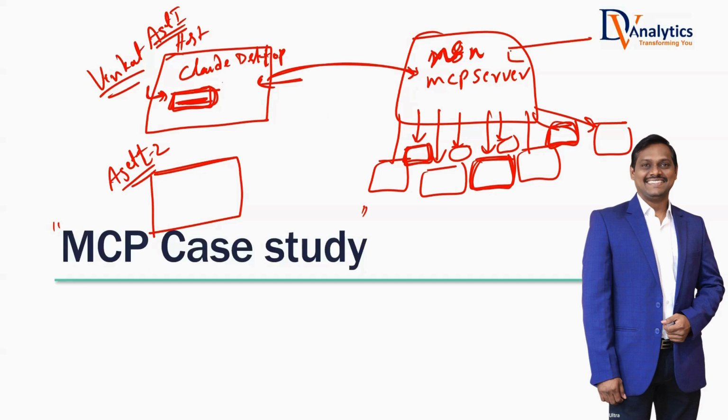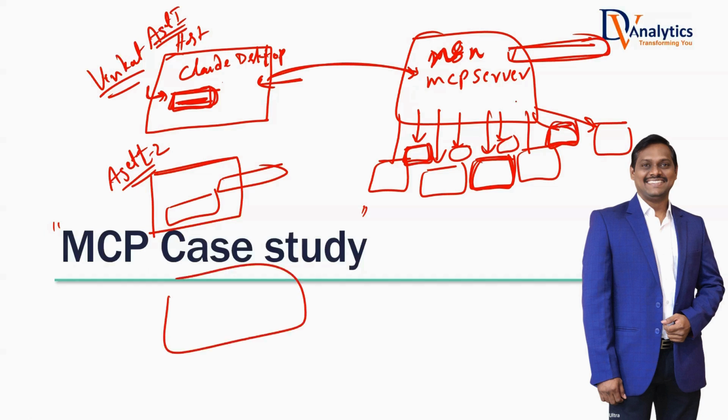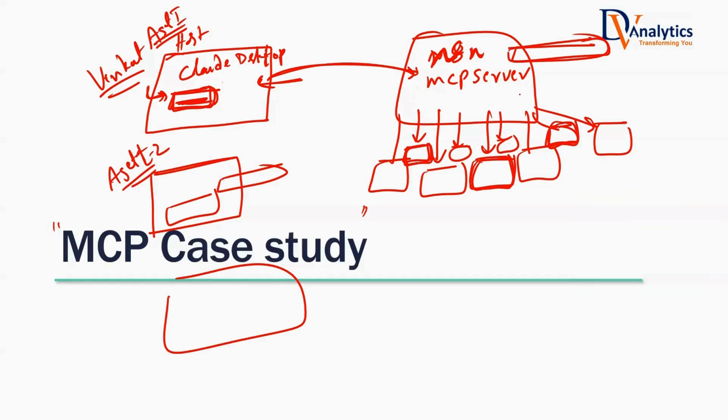The MCP server has a server link. You just give the same server link in your configuration, and you can access all the tools on that MCP server. Agent 3, agent 4, any number of agents can connect to that MCP server. Let us see how that works.